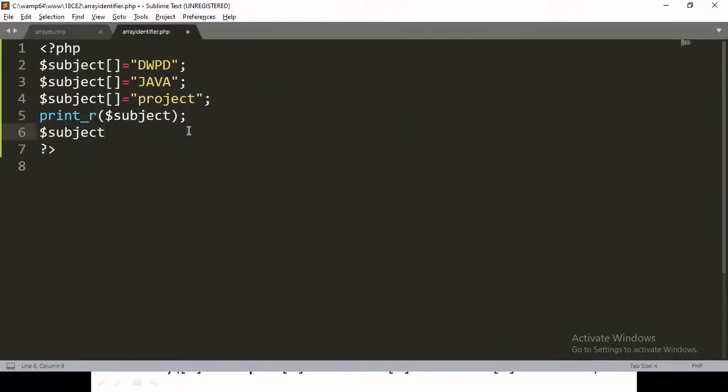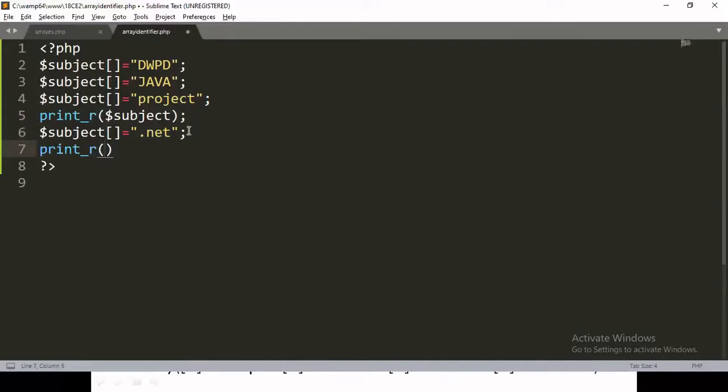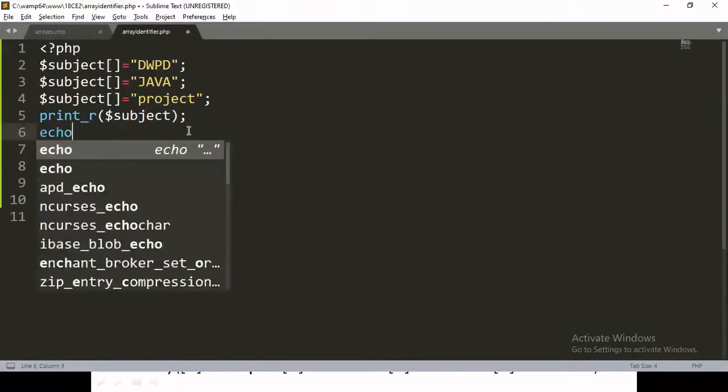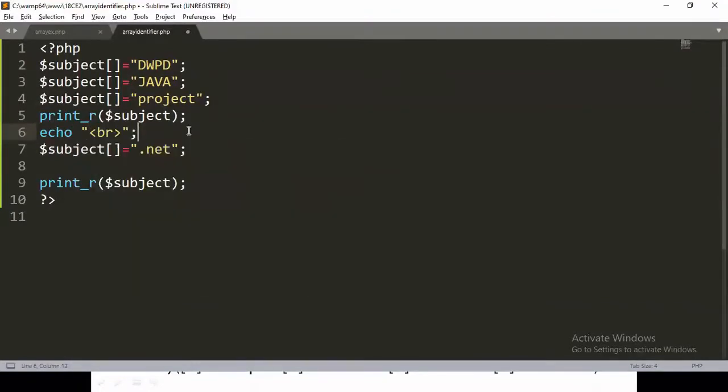So in that case, array name, then array identifier, then subject name. So that is suppose .NET. After that, I'm printing all the array elements. So print_r, then I'm again writing subject, then semicolon. So before that, I'm adding a new line, so I'm writing the BR tag.